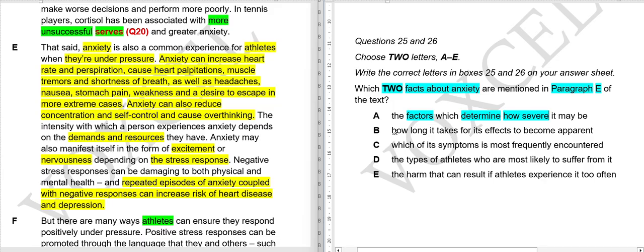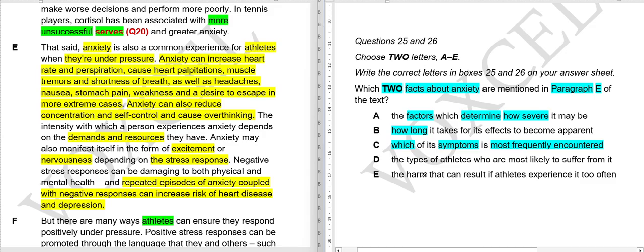B. How long it takes for its effects to become apparent. So a time period should be mentioned, like after 10 minutes or 20 minutes or 1 hour, 2 hours, whatever the time period is. C. Which of its symptoms is most frequently encountered? So there should be a mention of some symptom which is most frequently encountered, and we have to tell which symptom. If there is a mention of any symptom that people observe more often, we will say option C is our answer.